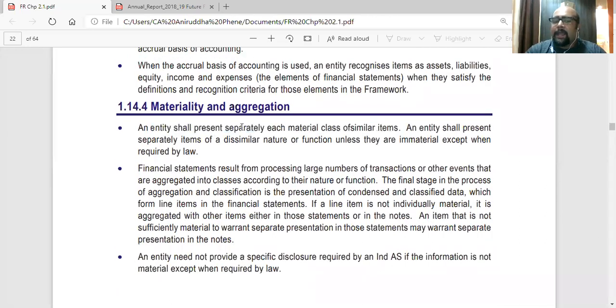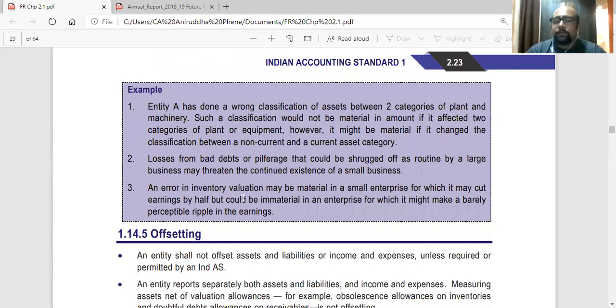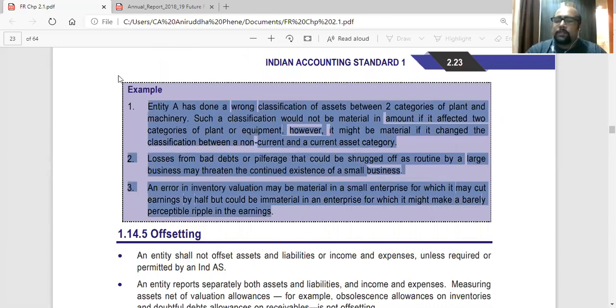So in materiality and aggregation, write just the first line, and then you can write the examples. Example 1, 2, 3. First line, then examples 1, 2, 3, just for our understanding.